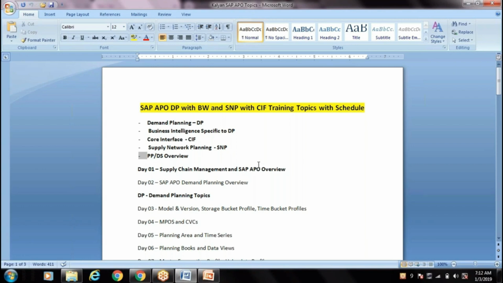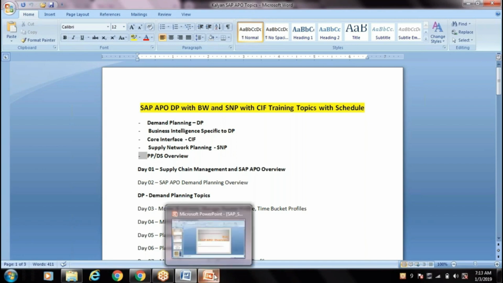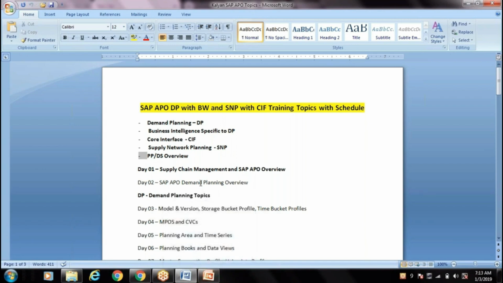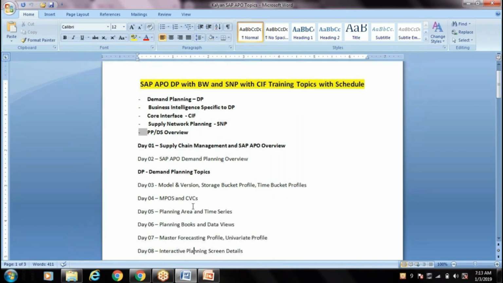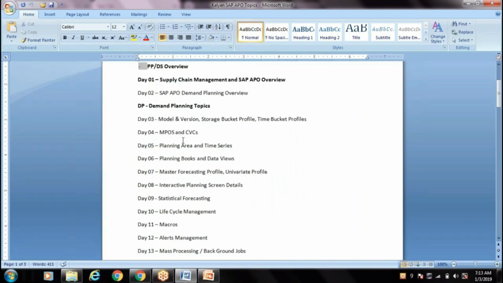It's an overview session, nothing but I will cover the PPT. And tomorrow we will take an overview of demand planning. And from the next day we will start working in the system, like all these are the configurations. So before you work on the configuration, if you know theoretically what exactly this is, then we can easily understand the configuration.